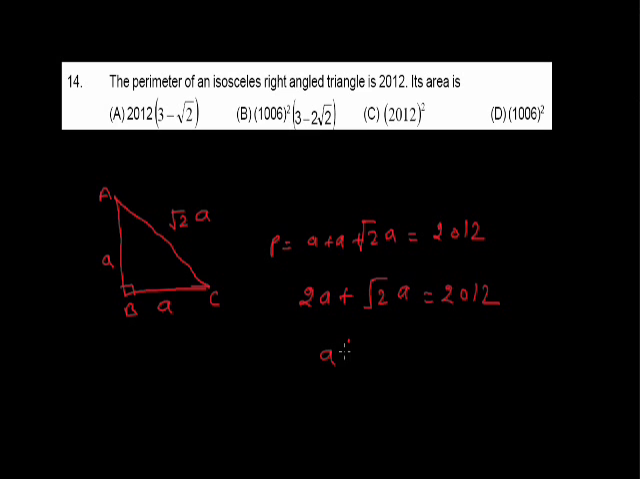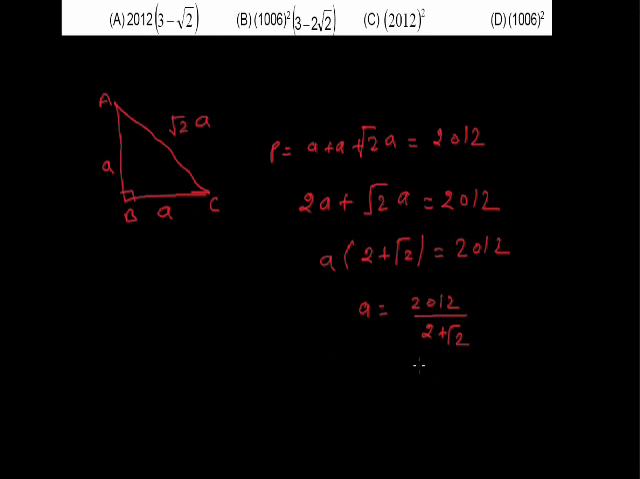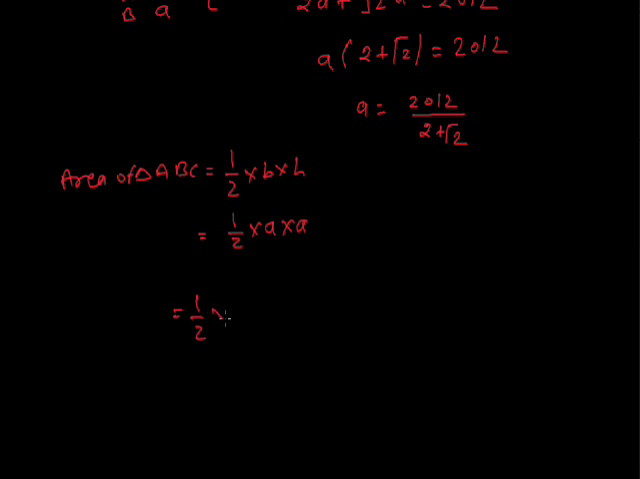From here A equals 2012 upon 2 plus root 2. Now we want to find the area of this triangle. Area of triangle ABC will be equal to half into base into height, means half into A into A. Now we put the value of A: half into (P upon 2 plus root 2) square.